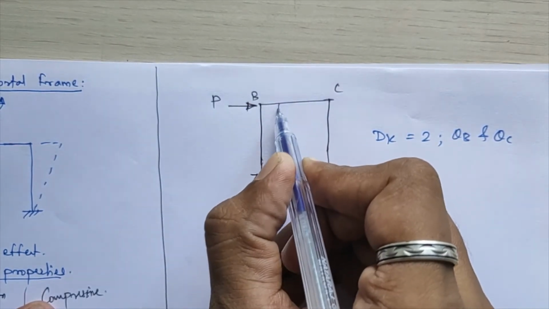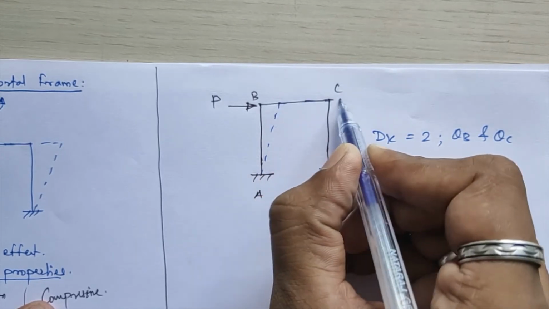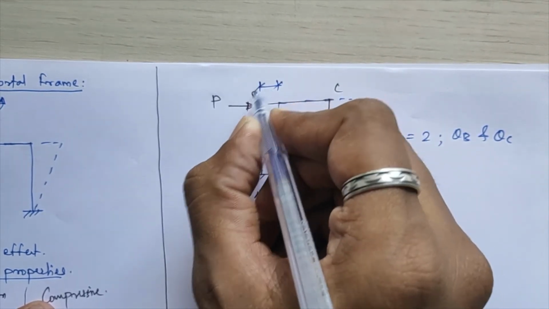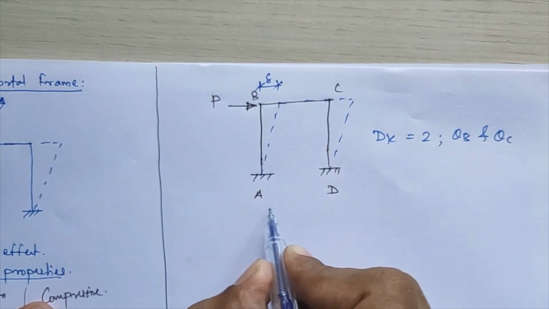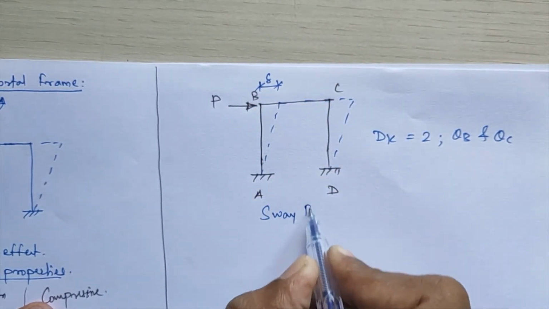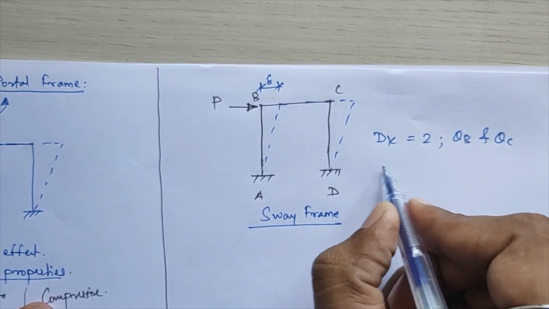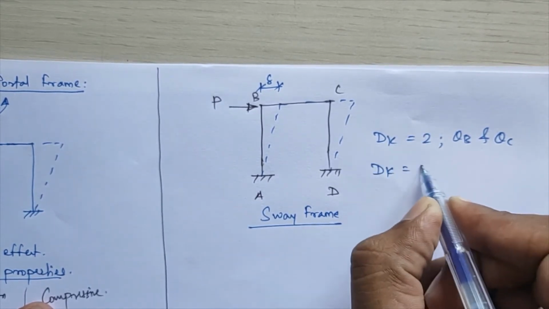Due to this load P, this frame will be subjected to horizontal displacement over there of an amount delta. Okay, so in such case, this frame will be classified as your sway frame, sway portal frame. So in this case, your dk value comes equal to 3.